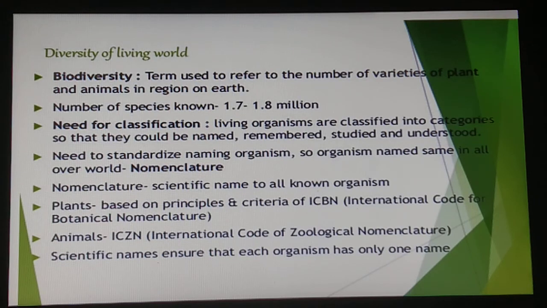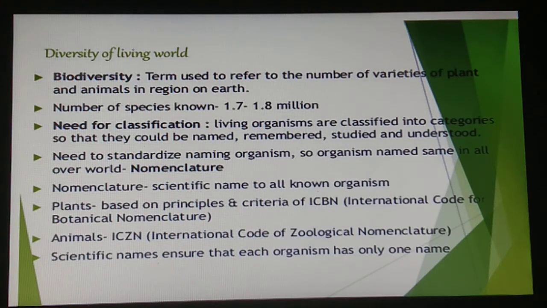Fine. Now for plants, scientific names are based on agreed principles and criteria which are provided in the International Code for Botanical Nomenclature, that is ICBN. Fine. So for plants, the scientific names are based on some agreed principles and criteria provided by this International Code for Botanical Nomenclature. And similarly for animals, it is the International Code of Zoological Nomenclature.